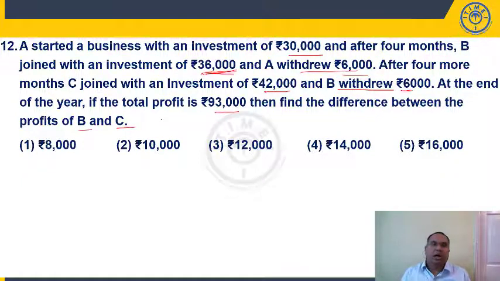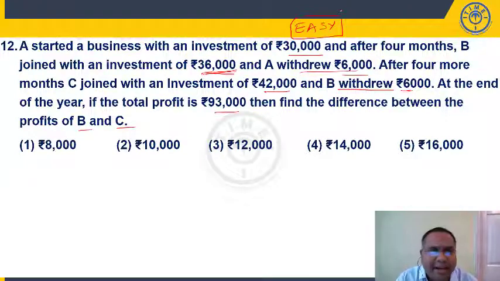Now the point is, this question can be classified as easy if you have followed your partnership concept, right? What is the partnership concept? Whatever profit you get, you divide in the ratio of capitals. First case, capital different, time period same, you divide in the ratio of capital. Capital same, time period different, then you divide in the ratio of time period. If capital and time period both are different, you divide in the ratio of the product of capital and time period. So this falls under the third category, right? Different capitals, different time periods.